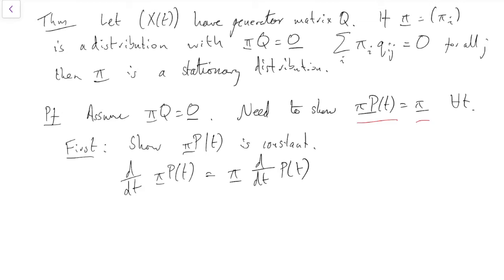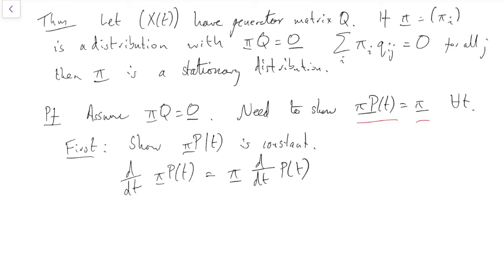Okay, here we've got a d by dt of p of t. And we have some equations that tell us about the derivative of p of t, right? We have the forward equation and the backward equation. The forward equation tells us that if you differentiate p of t, it's pq, and the backward equation tells us it's qp. What you probably want to do in real life here is try out both of them. Try out the forward equation, try out the backward equation, see if either of them proves the theorem you want. Turns out that on this occasion, it's the backward equation that will do it for us.